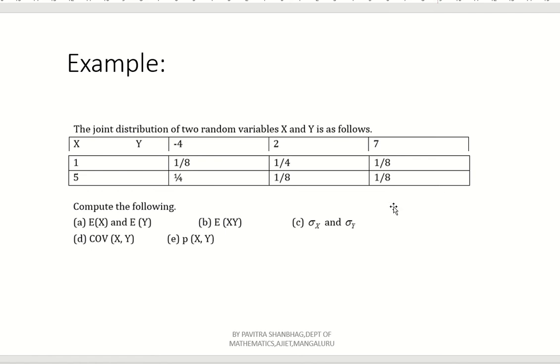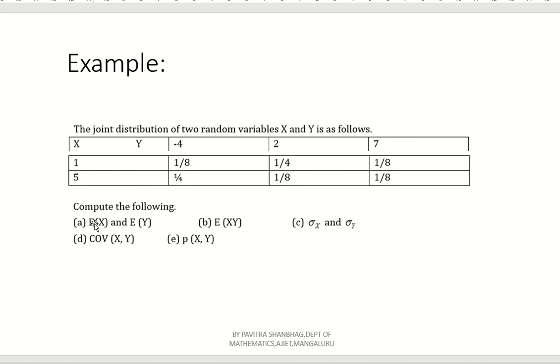So there is no need to construct the joint probability distribution here. They have already given it. Okay. Now we need to find all these things. First one, expectation of X, expectation of Y, expectation of XY, sigma X, sigma Y, covariance of XY, and rho of XY, the correlation of XY.